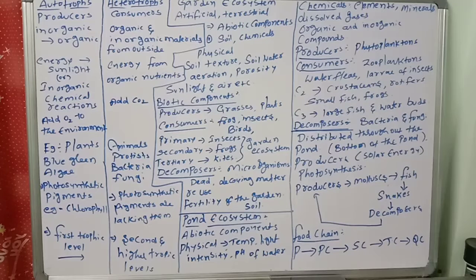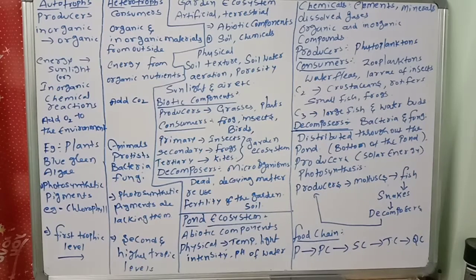What are autotrophs? What is the meaning of autotrophs? Organisms which can prepare their own food using sunlight, without depending on any other organisms, are called autotrophs. You know very well about this. Heterotrophs means those which depend on others for food. Okay, they are called heterotrophs. Today we are going to get a little extra information about autotrophs and heterotrophs. Okay, children, observe and listen very carefully.